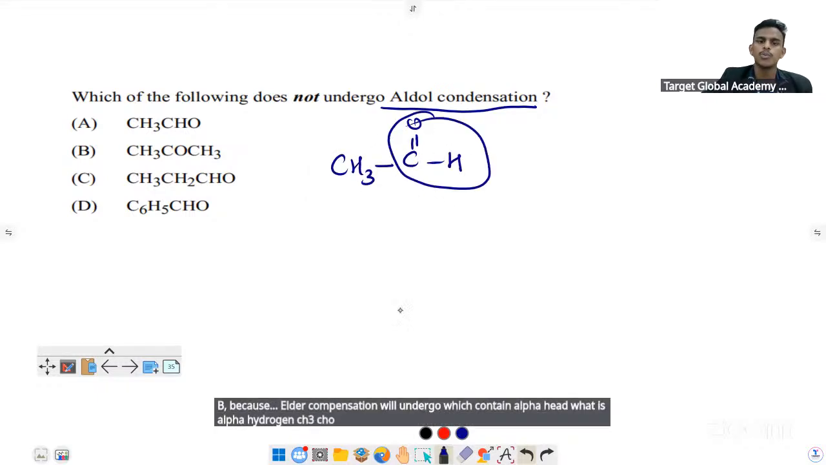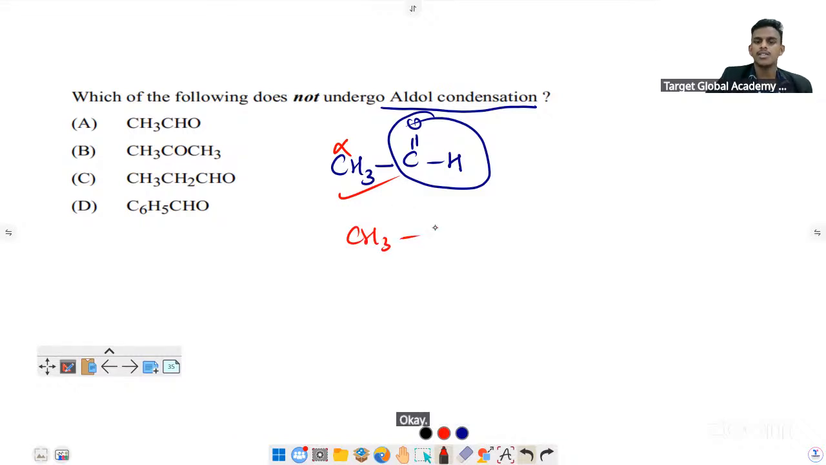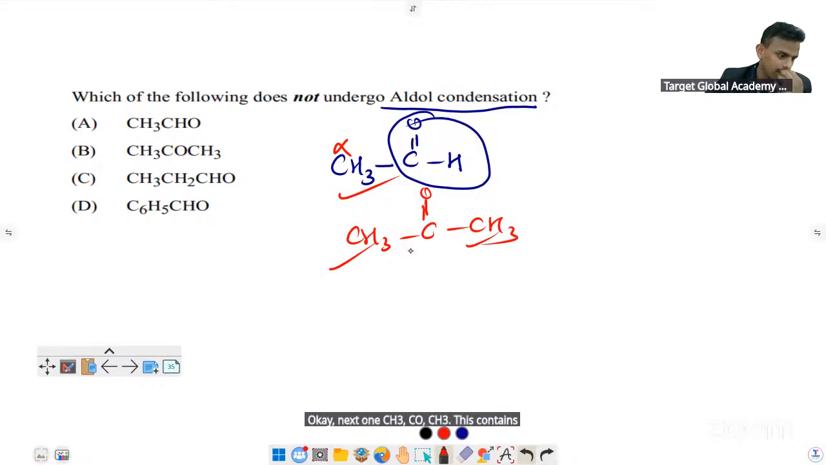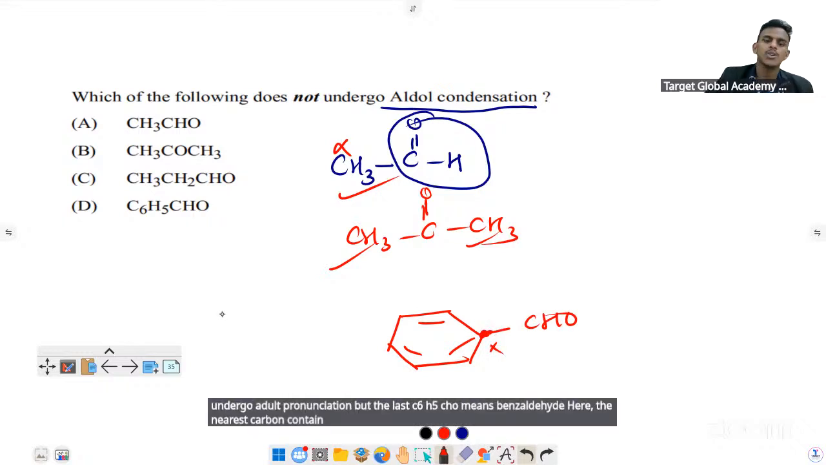This is the functional group. This is known as the alpha carbon. The alpha carbon is the nearest carbon to the group. So it will undergo aldol condensation. Okay, next one. CH3COCH3 contains 6 alpha hydrogens, so it will undergo aldol condensation. But the last one, C6H5CHO, means benzaldehyde. Here, the nearest carbon contains no hydrogen, so it will not undergo aldol condensation. Right.